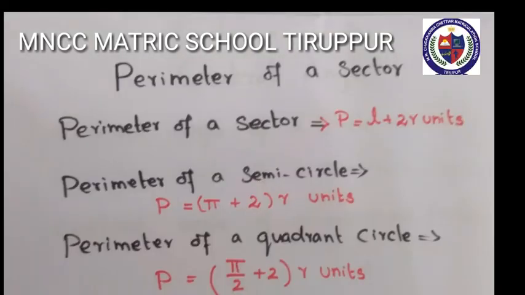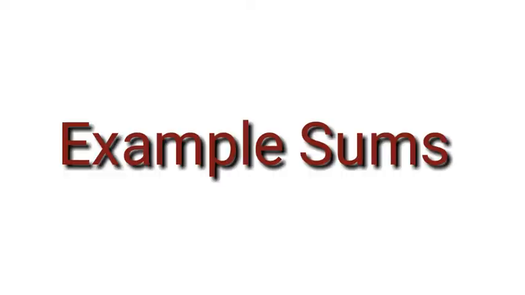Next, perimeter of a sector: P equal to L plus 2r units. Perimeter of a semicircle P equal to pi r plus 2r units. Perimeter of a quadrant of a circle P equal to pi by 2 r plus 2r units.